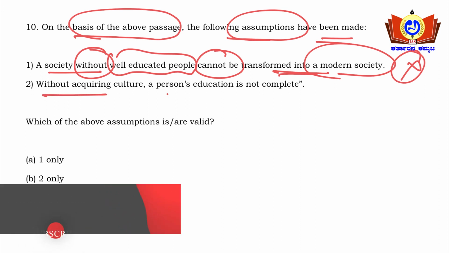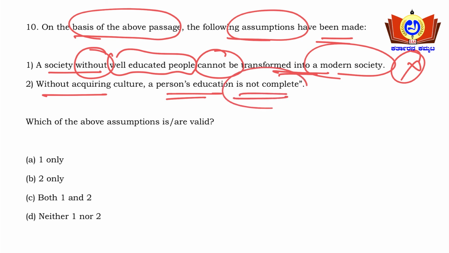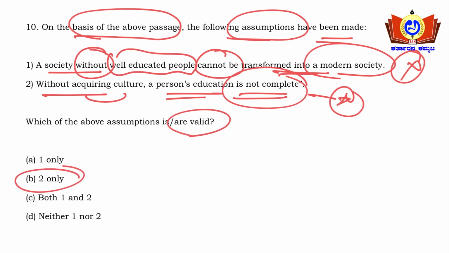Without acquiring culture, a person's education is not complete. This can be inferred from the passage here, because it is told that a merely well informed man is only a bore on God's earth. What we should aim at is producing men who possess both culture and expert knowledge here. So without acquiring culture, a person's education is not complete. This can be assumed from the passage here. So option B is the right answer here, friends.